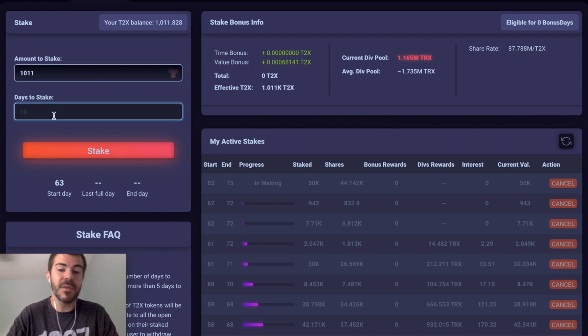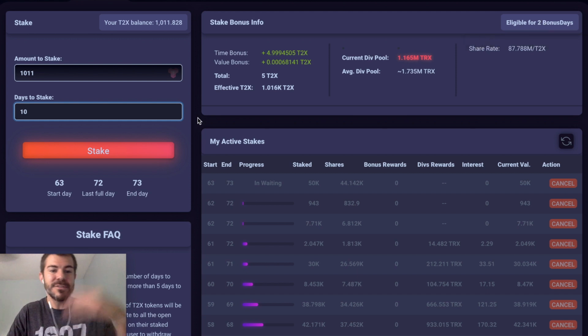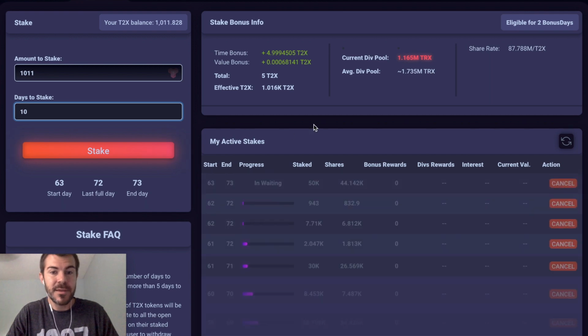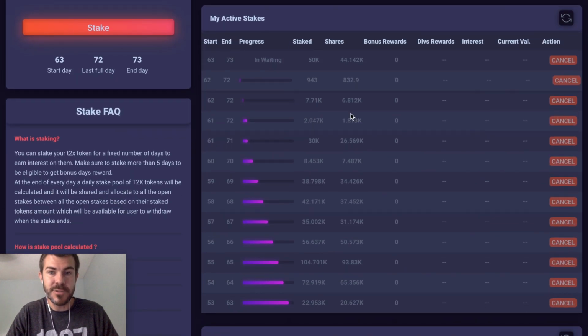Then you type in the amount of days that you want to stake. So if you do 5 days, you're going to get 1 bonus day. And the bonus days just give you a little boost. If you do 10 days, you're going to get 2 bonus days. So it goes in 5-day increments. Then you stake your T2X, and it'll show up right here under my active stakes.